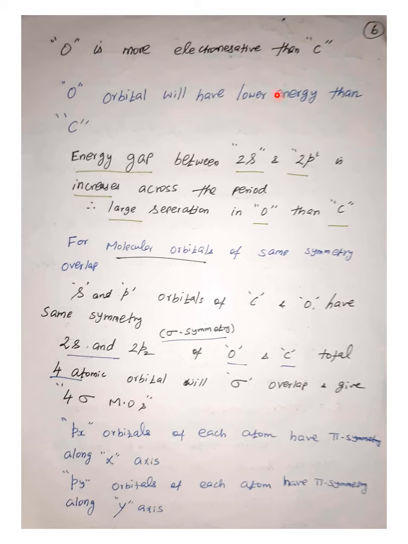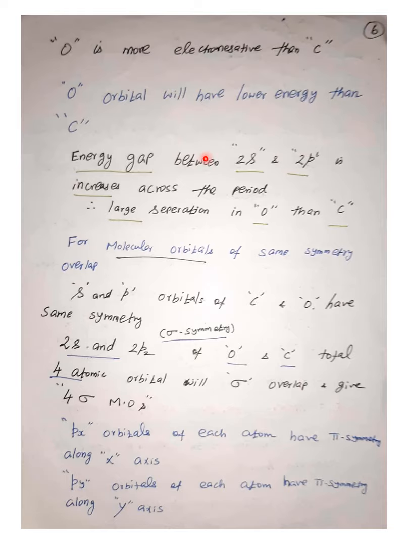When you talk about the 2s and 2p orbitals of oxygen and carbon, because oxygen is more electronegative, as you go from left to right across the row, the energy level decreases. So oxygen will have lower energy than carbon.